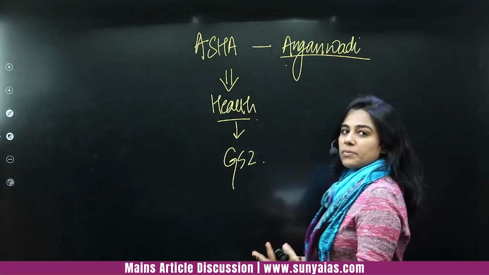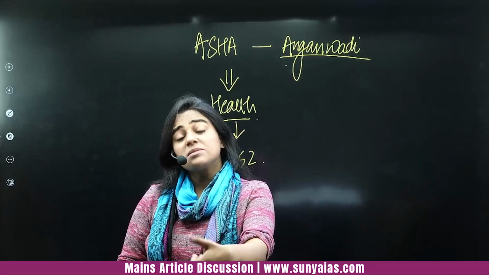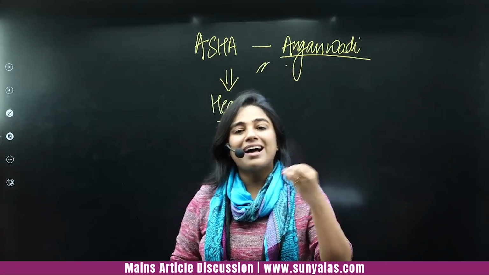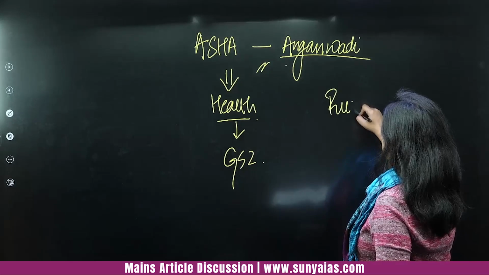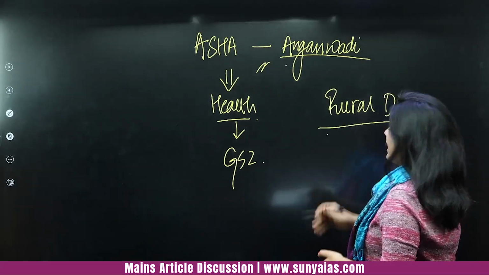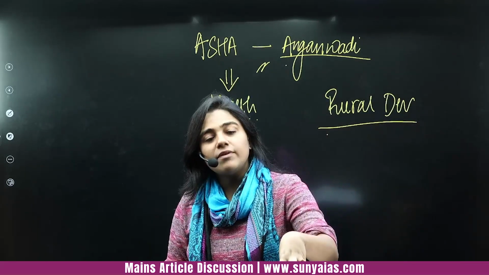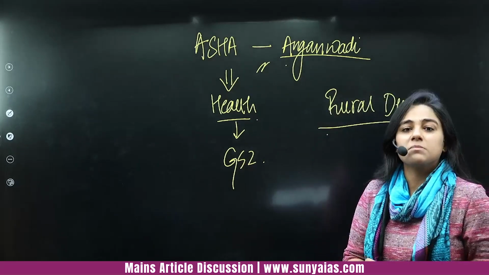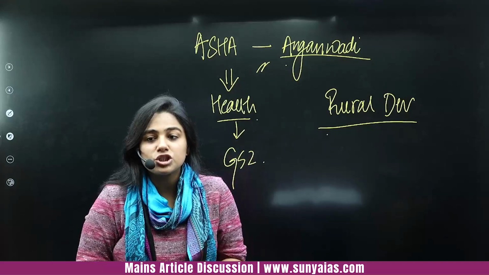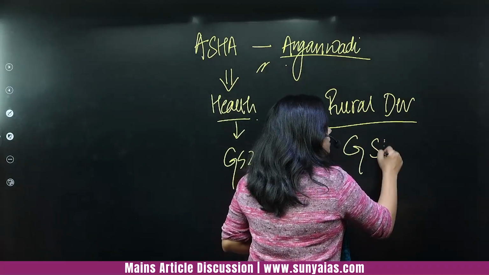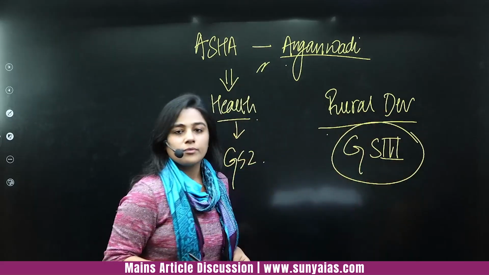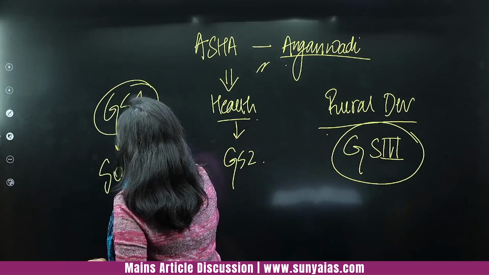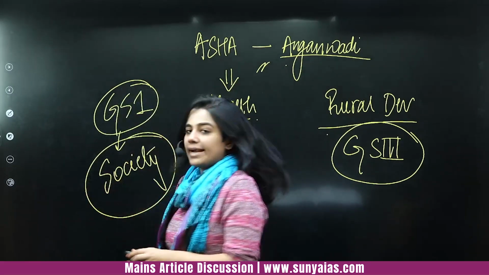But a smart aspirant, a hardworking and smart working aspirant would also not shy away from using the Anganwadi system as an example of rural development, right? And as a suggestion that Anganwadi workers and the ASHA workers can actually be utilized to implement a lot of schemes. For example, the Jal Shakti mission, the Jal Jeevan mission, that means it becomes important for GS3 as well, right?